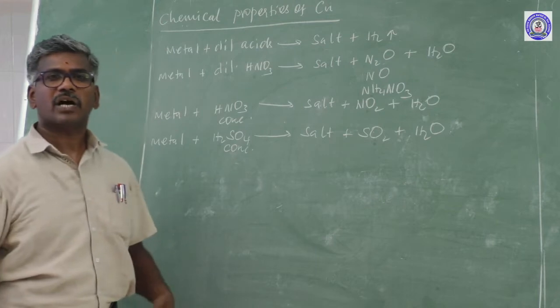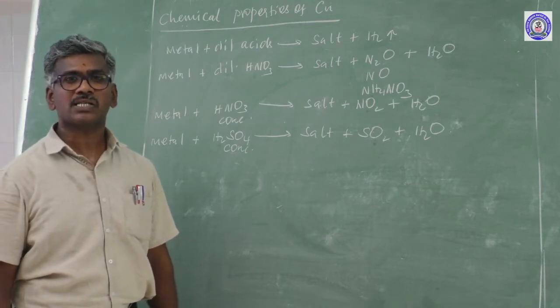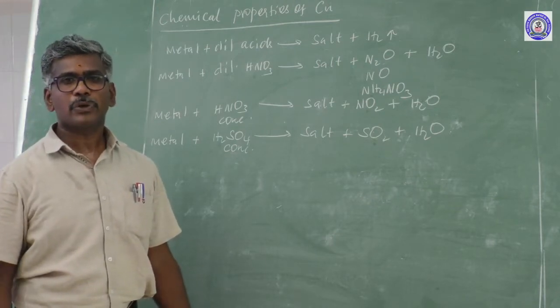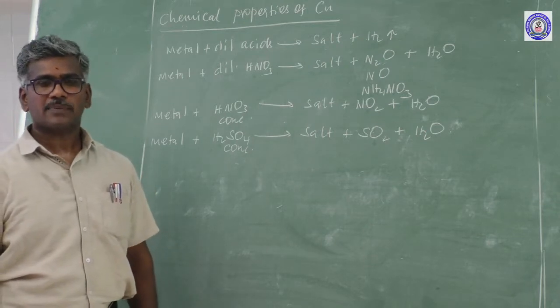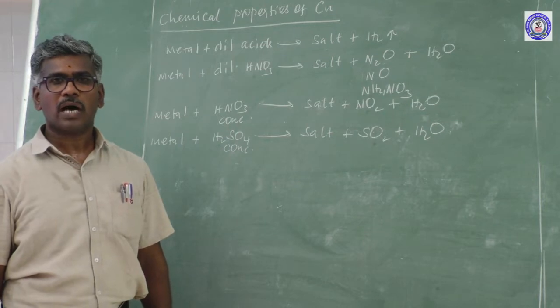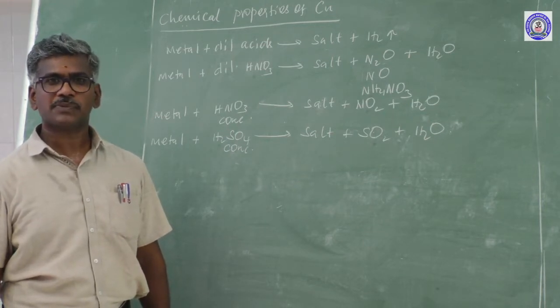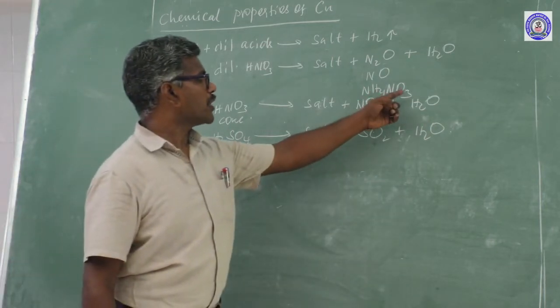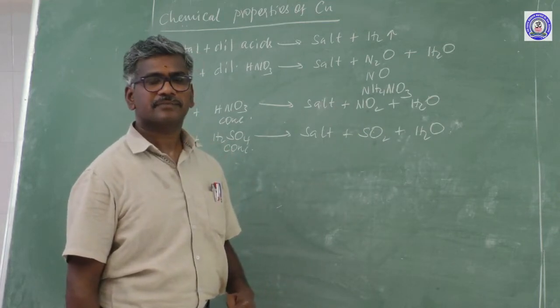For example, any metal reacting with concentrated sulfuric acid produces what gas? Option 1 NO2, option 2 N2O, option 3 SO2, option 4 ammonium nitrate. The answer is SO2.